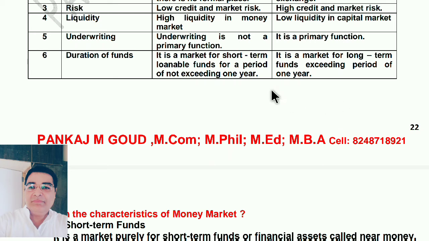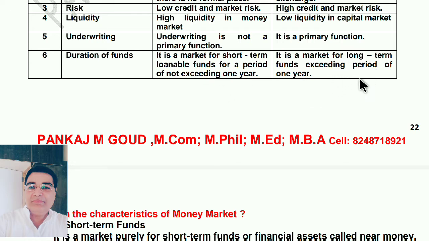Next point. Underwriting. Underwriting is not a primary function. It is a primary function. Duration of funds. It is market for short-term loanable funds for a period not exceeding 1 year.